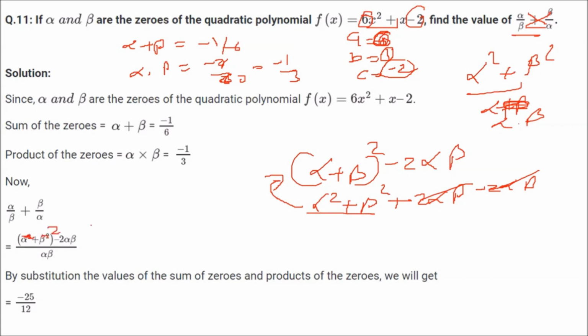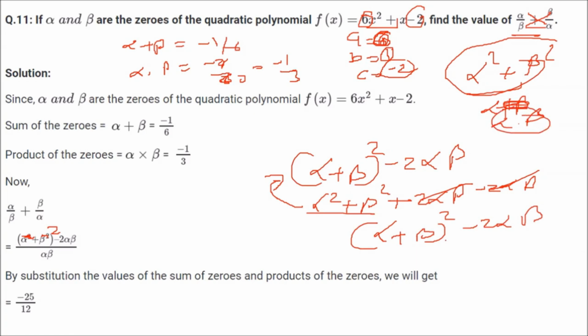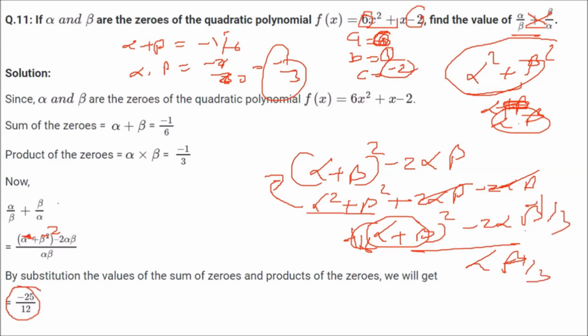This is whole square. So now in this place you have to write this one, alpha plus beta whole square minus 2 alpha beta, and alpha beta is already there. So now in place of alpha plus beta you replace minus 1 by 6. In place of alpha beta you have to replace minus 1 by 3. Here minus 1 by 3 here. So you get a value of minus 25 by 12.